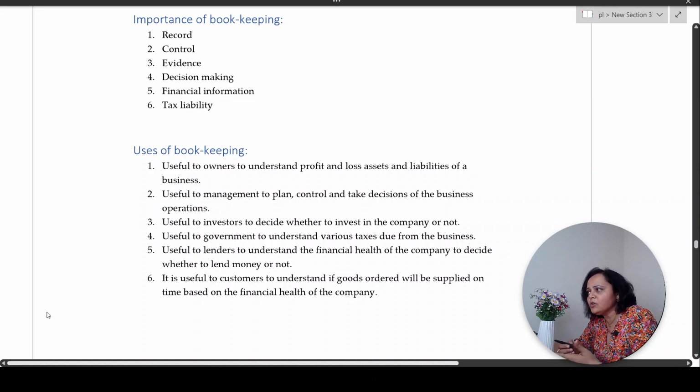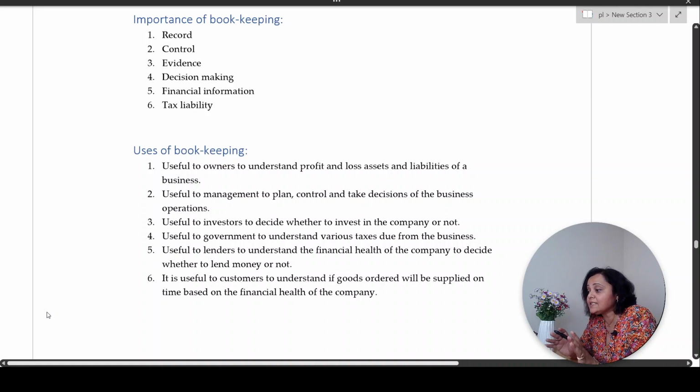Correct? Also, from a customer's point of view, a company with a healthy financial background is necessary. Why? Because to check whether the company with which you have placed an order is in a position to fulfill those orders and deliver those goods to you on time.